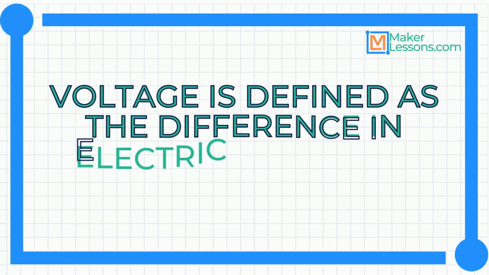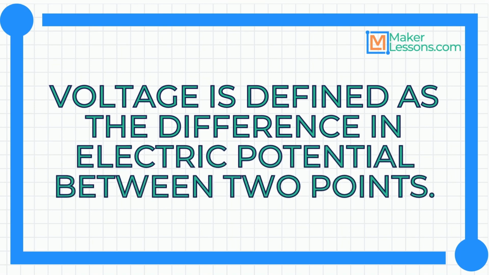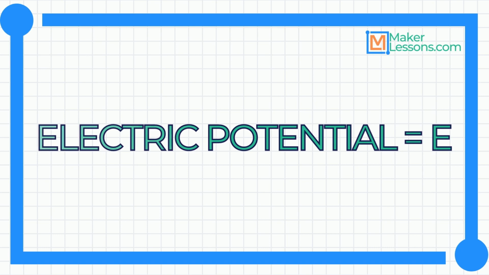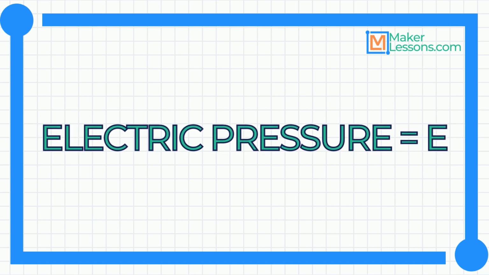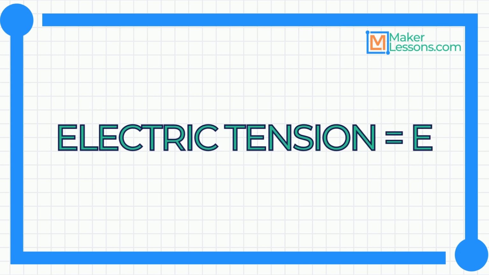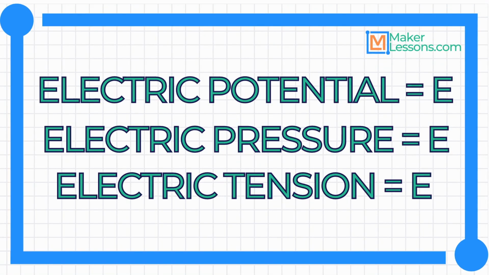Voltage is defined as the difference in electric potential between 2 points. Voltage is also known as electric potential, electric pressure, and electric tension. Because of having these multiple names starting with the word electric, you will sometimes see voltage represented as a capital E in some older textbooks.